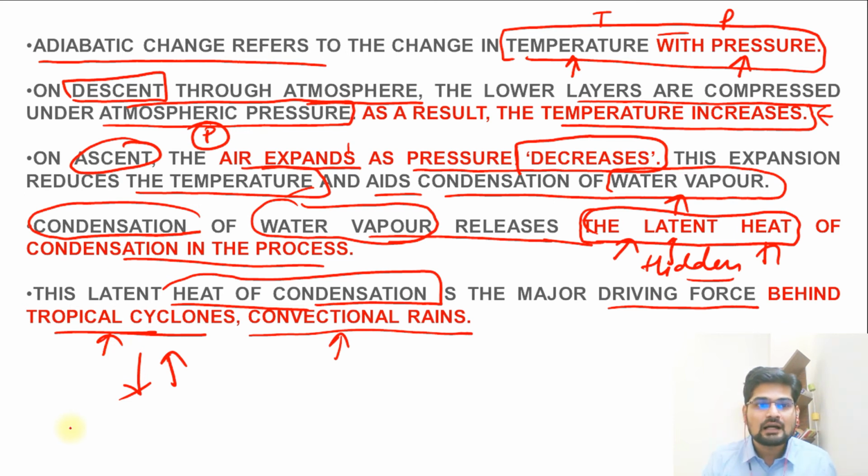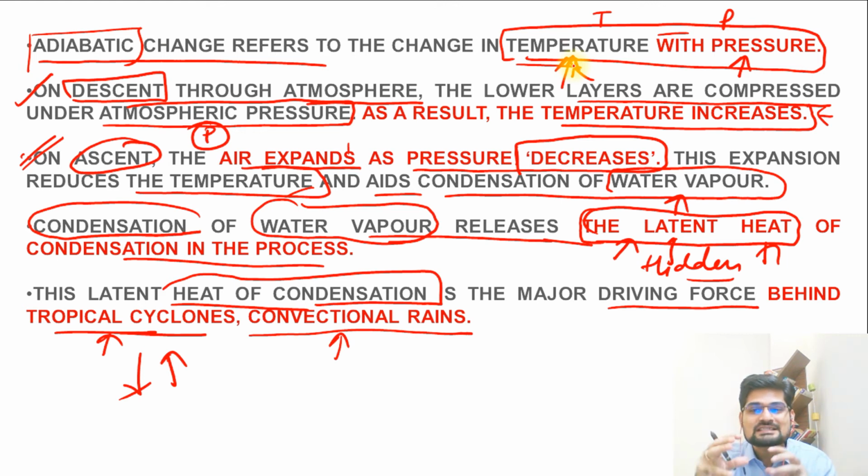But for here, understand these two cases. What happens when we go up? What happens when we come down? In these cases, how do pressure and temperature behave? That is what we study under adiabatic changes. That is, in a given parcel of air, what is the relationship of temperature and pressure? So remember, that is important to understand here.